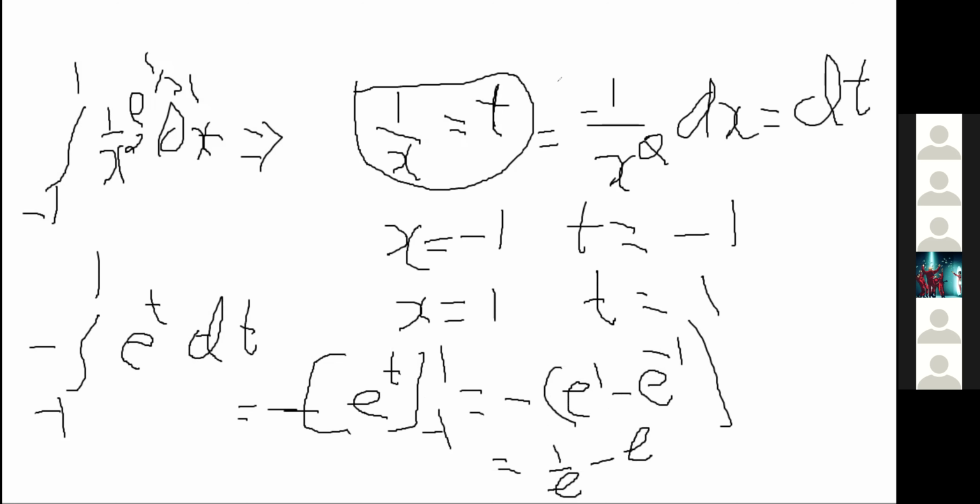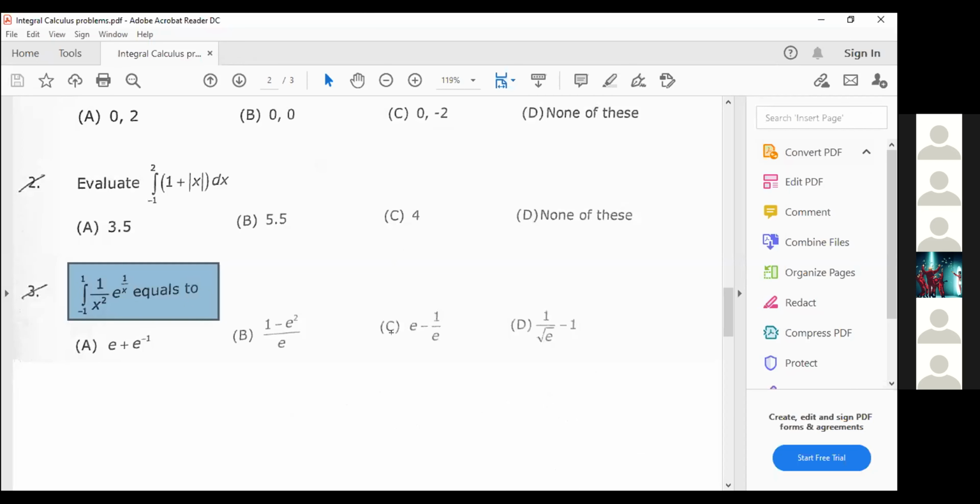Yes, sir. So which is the right option then? What we got is 1 by e minus e, right? Option B, sir. Option B, right? If you cross multiply, it will become 1 minus e square by e.